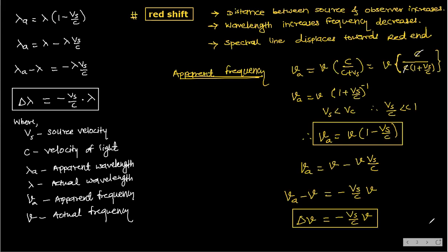Now see our original formula: nu A is equal to nu into C by C plus Vs. You know C is equal to nu lambda. So here, C by lambda A is equal to C by lambda into C by C plus Vs.